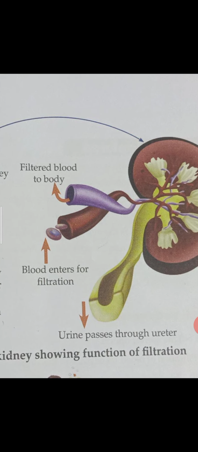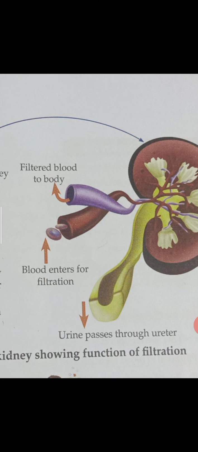Okay, see, the blood enters the kidneys through arteries. I told you, arteries carry blood from the heart to all parts of the body. Finally it reaches the kidneys, where the waste products from the food we eat, we eat very nonsense food, right, get mixed with the blood.